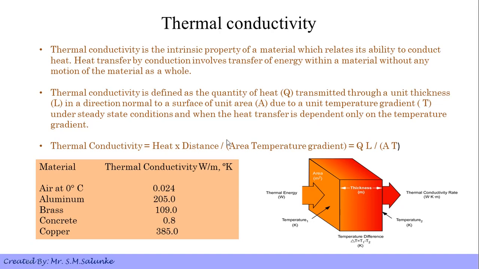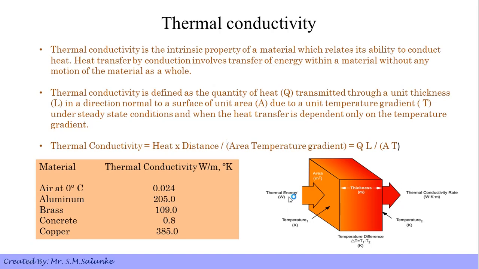In simple words, thermal conductivity is the amount of heat transferred through a material having a unit area A, which depends totally on the temperature gradient, that is its initial temperature and its final temperature. The formula for thermal conductivity is heat times distance divided by area times temperature gradient, which is QL divided by AT.